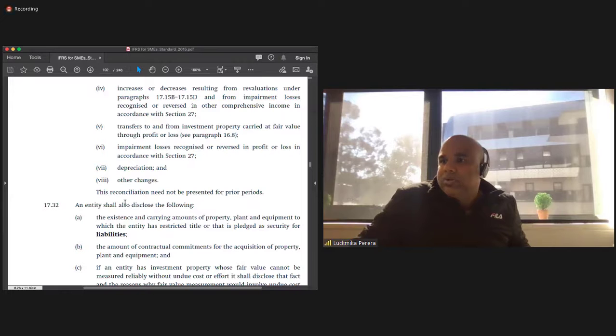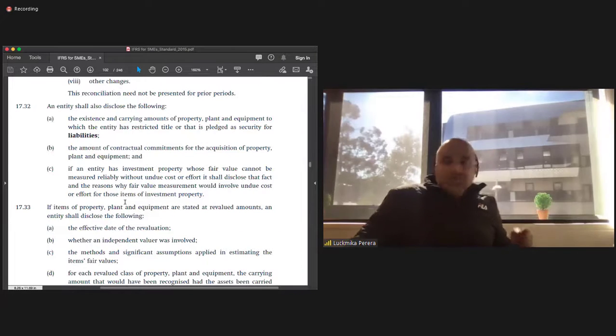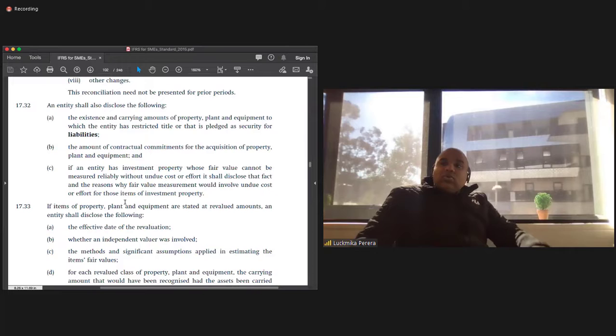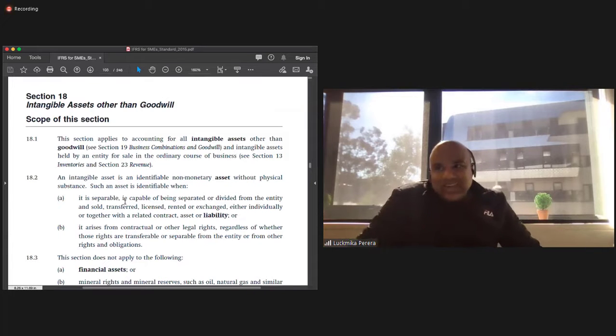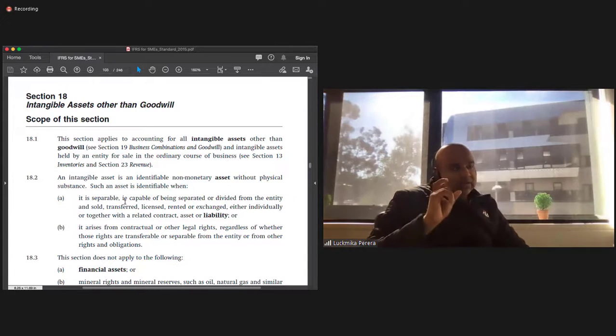Okay, so I'm going to go to the next area now in the interest of time. So next we talk about intangible assets and other goodwill. This section applies to accounting for all intangible assets other than goodwill. Remember, goodwill is different. Okay.